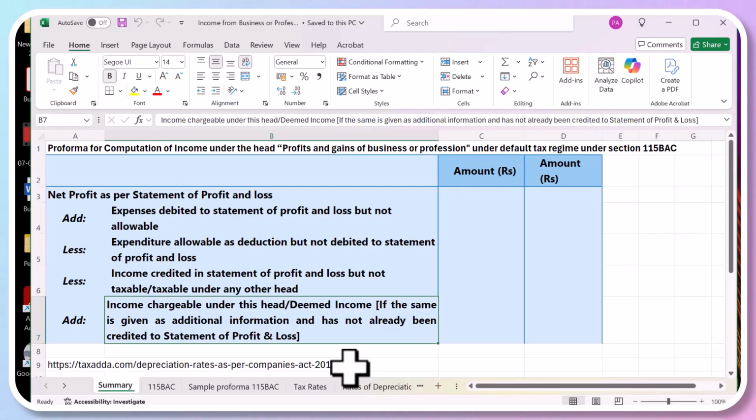So this is the detailed statement. Fine. This covers most of it. First is expenses debited to statement of profit but not allowable. First, depreciation as per the books of account. Now the depreciation is as per the Companies Act, so that is disallowed. What is allowed is depreciation as per the Income Tax Act, because income tax has its own rates. Normally they are far higher than under the Companies Act, because that is to promote investments.